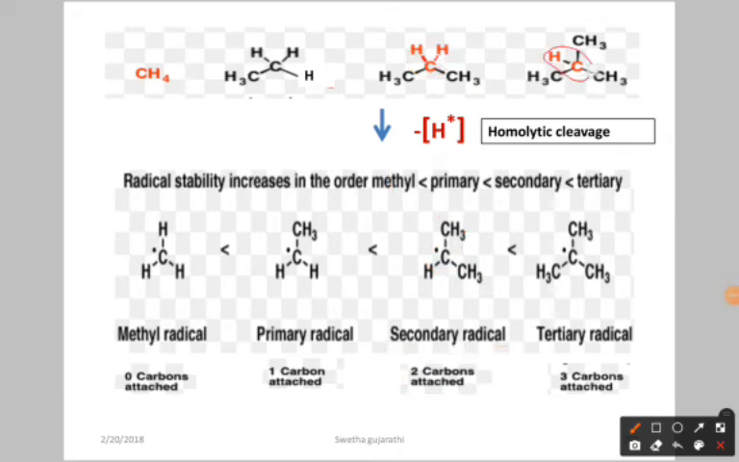Now focus on this carbon atom. Here you remove the H dot, so on this carbon you get one unpaired electron, and this carbon is attached to three carbons. So this is called a tertiary radical, because it is attached to three carbon atoms. So this is the methyl radical, this is the primary radical, this is the secondary radical, and this is the tertiary radical. Like carbocation and carbanion, radicals also have types; including the methyl radical, there are four types: methyl, primary, secondary, and tertiary radicals.